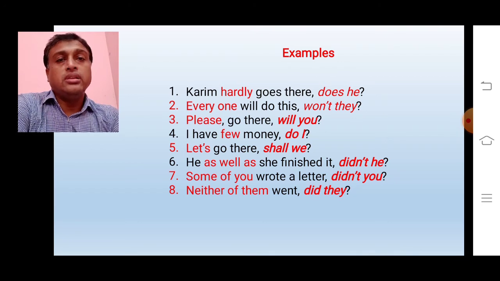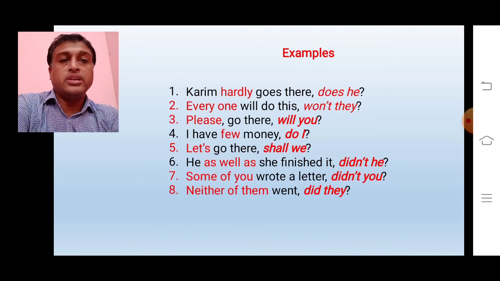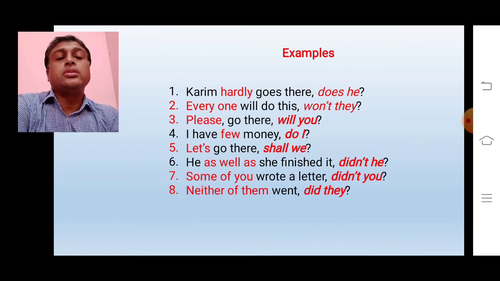Everyone will do this. This is also an example of assertive sentence. Here the auxiliary verb is will. This sentence is a positive statement. So we will write not. That means won't. We know if the subject of a statement is everyone, we have to write the pronoun they in lieu of everyone. So the answer of this statement is won't they?